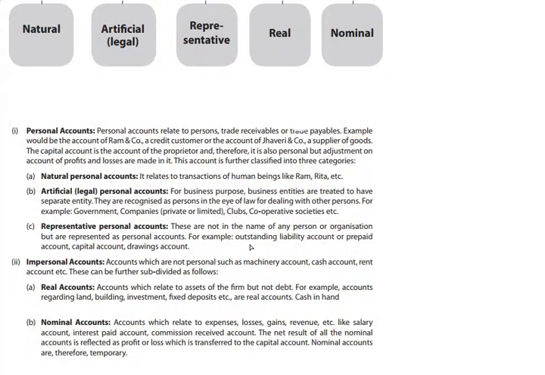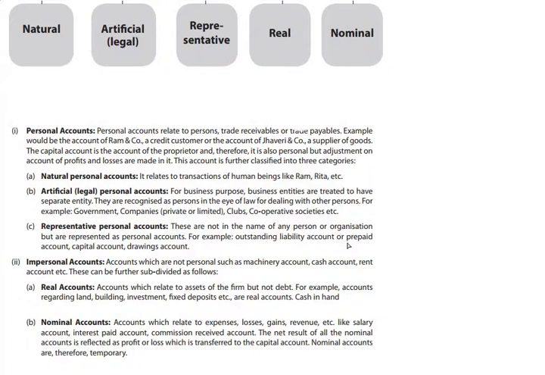For example, whenever we incur an expenditure or purchase an asset for which we do not make a payment immediately, we have a liability in the account. That outstanding liability is also a personal account in a representative capacity.